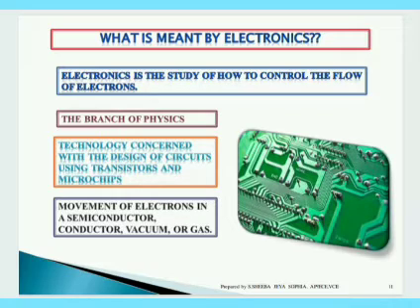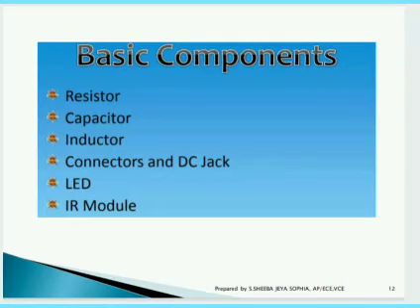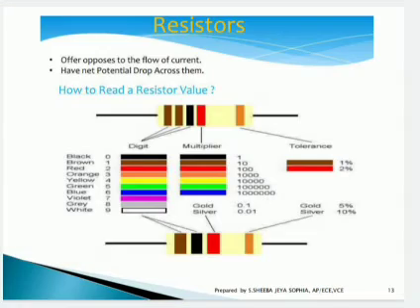Moving to the basic components. What are the basic components available in electronic circuits? You can see I have mentioned the 6 major components here. There are many components in electronic circuits, but now we are going to see the 6 major components: resistor, capacitor, inductor, connectors, LED and IR module. Resistors.